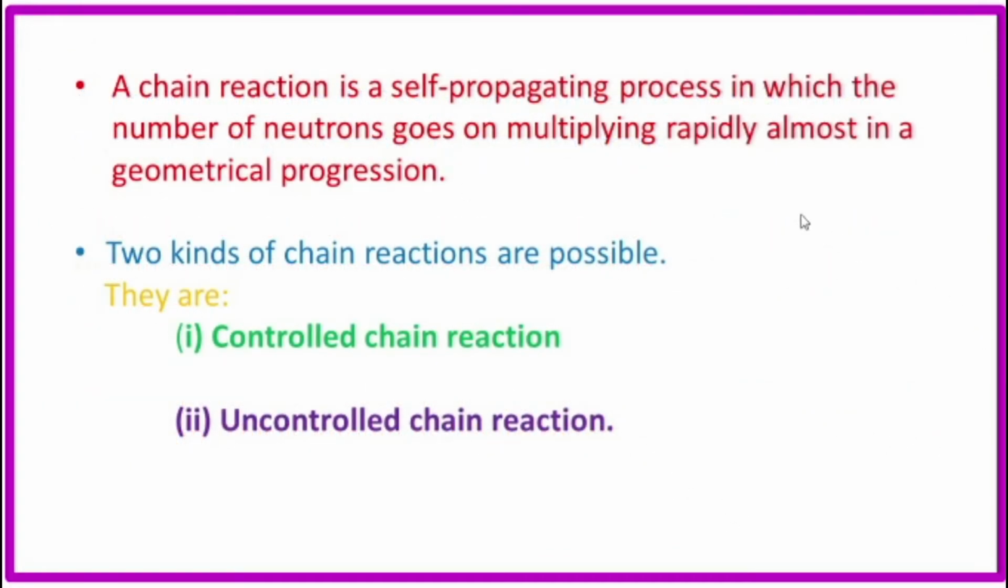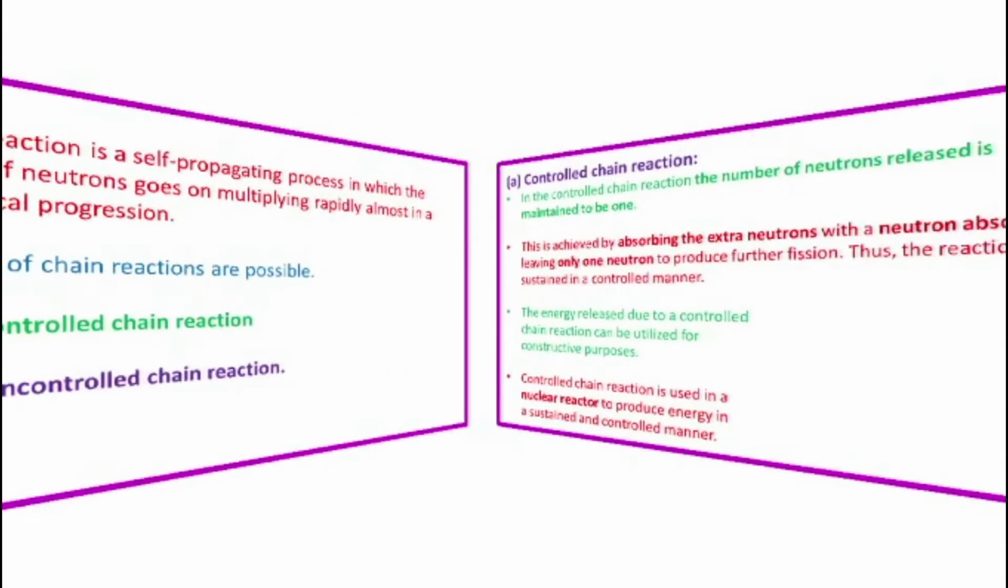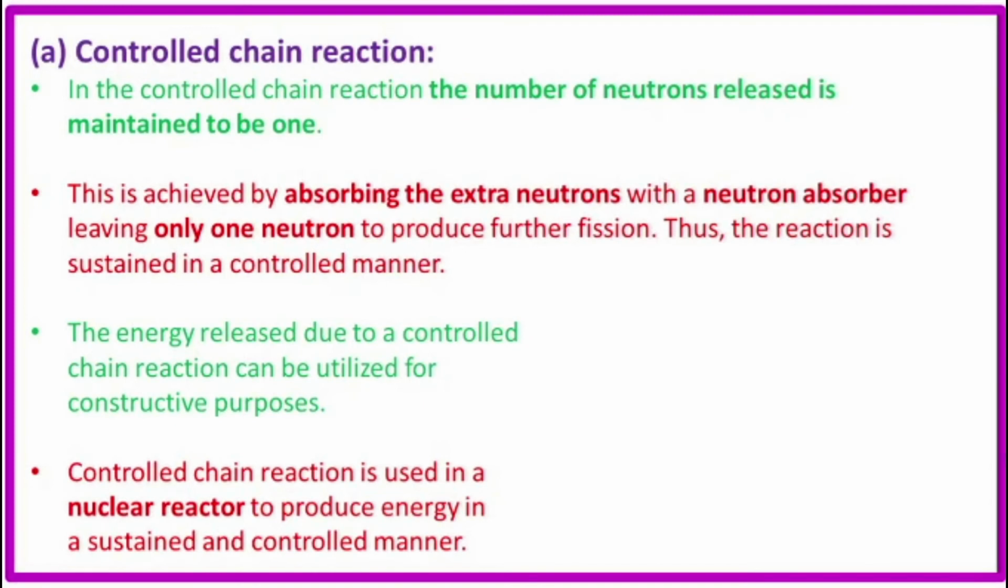This is known as a chain reaction. A chain reaction is a self-propagating process in which the number of neutrons multiplies rapidly, almost in a geometrical progression. Two kinds of chain reactions are possible. They are the controlled chain reaction, controlled meaning limited, and the second type, the uncontrolled chain reaction. First we will see the controlled chain reaction.